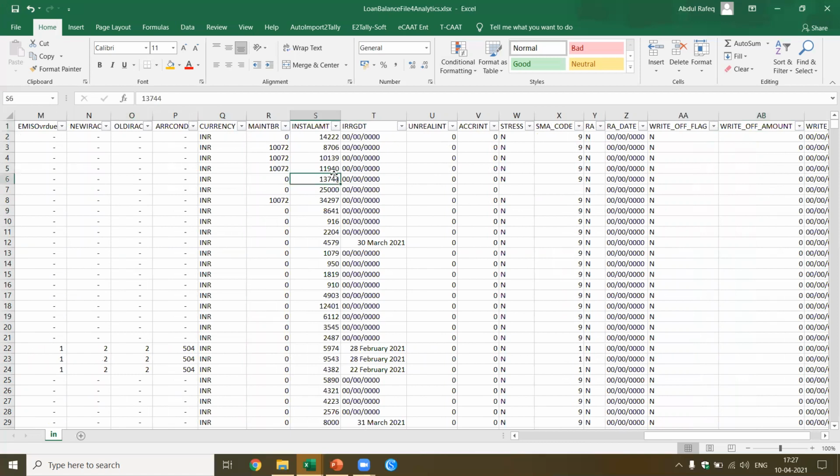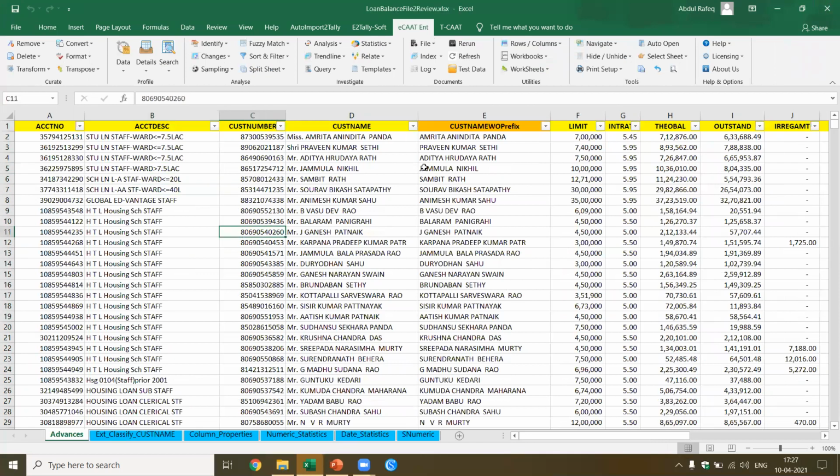Now this file is ready for analytics. Okay, I'm going to close it because I've already done this. Now this is a file for which I've already completed the review, and I've also performed some tests. So I'm just going to show you the results first, and then I'm going to perform the functions.